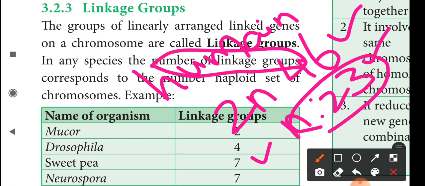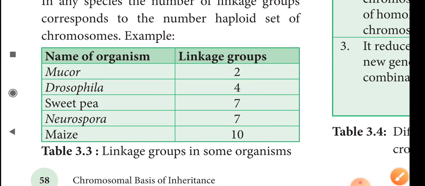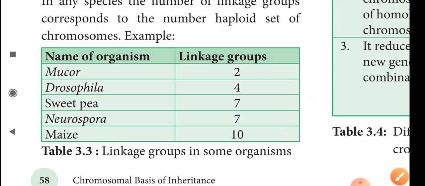So humans have 23 linkage groups. Likewise, they give some examples. Mucor has 2 linkage groups. Drosophila has 4. Sweet pea has 7 linkage groups. Neurospora has 7 linkage groups. Maize has 7 linkage groups. All of you must read this. This will be asked in the 1 mark questions, ma.